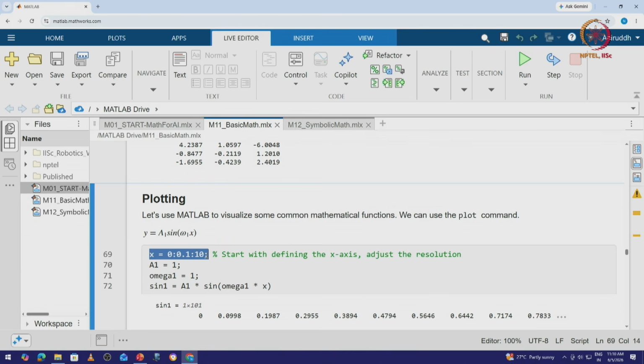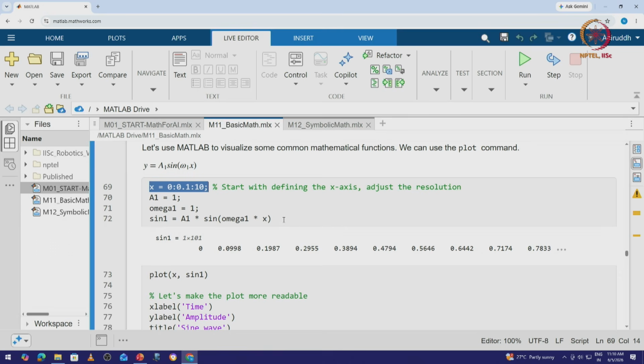So for each step size of 0.1 we would have certain values of y and that we would try to plot, right? Again just to reiterate, we are not very keen on the syntax part of it, although yes, if you are using MATLAB or if you plan to use MATLAB, the syntax is important. If you are using Python also, the same syntax for Python is important. However, the focus in the tutorial is just to understand the interpretation of what the code is doing and what the plot would highlight, and we'll go to the plot in a couple of minutes.